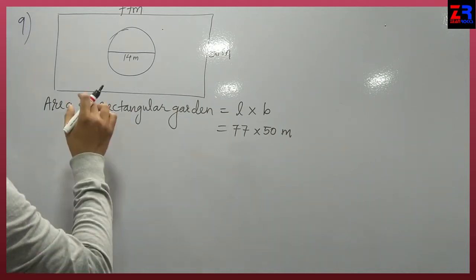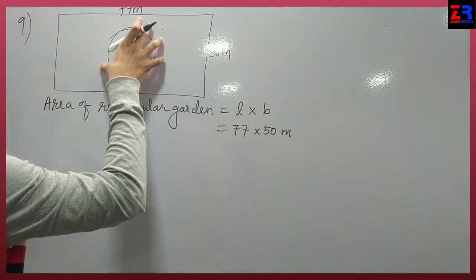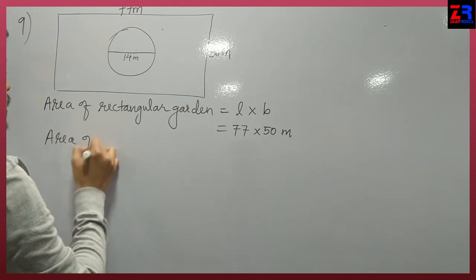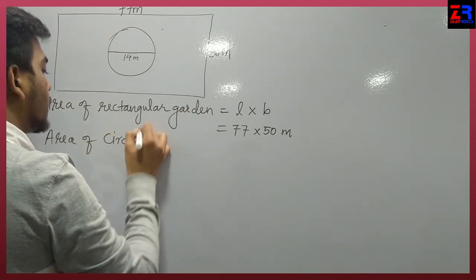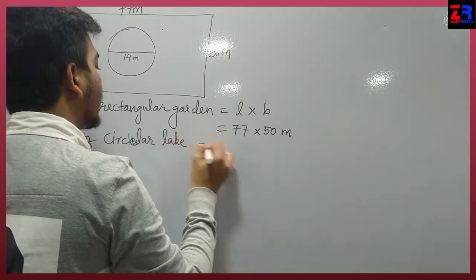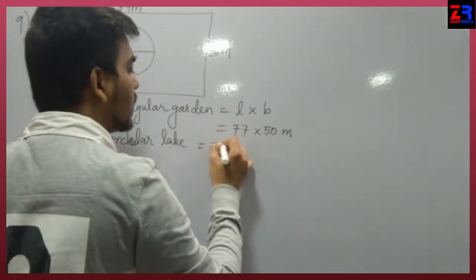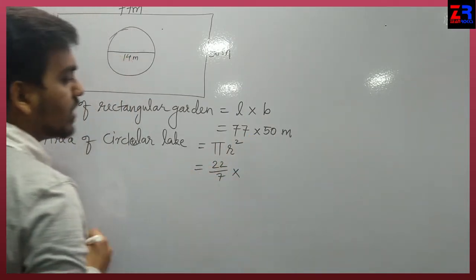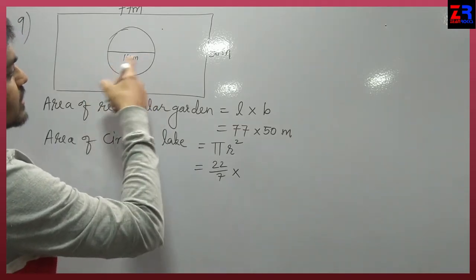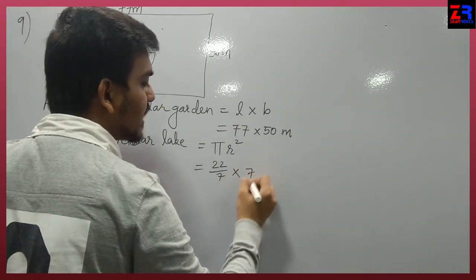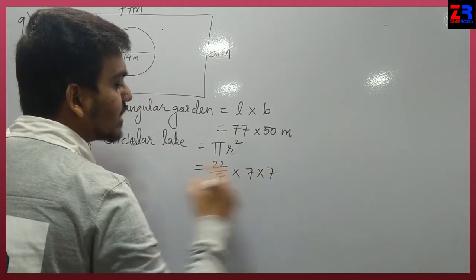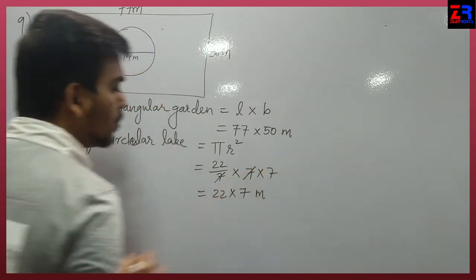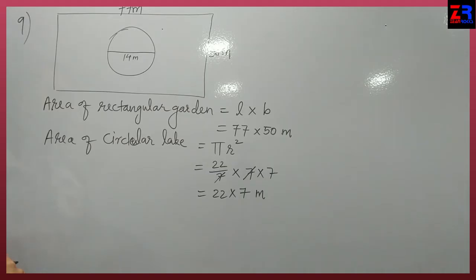Okay. Now the area of the smaller shape, that is the area of the circular lake. Area of circle is pi r square. Value of pi is 22 upon 7. R, radius: if diameter is 14, then radius will be 7, and here r square means 7 into 7. 7 cancels. 22 into 7 meter. This is the area of the circular lake.